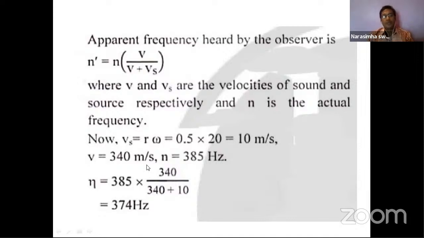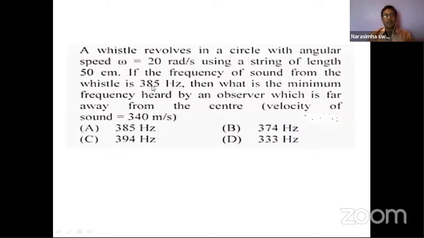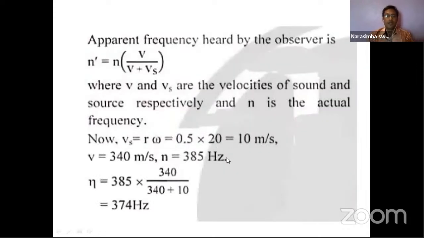So v is already given as 340 meters per second, and n is also given as 385. What is n? It is the whistle frequency, 385 hertz. The velocity of sound is given. So finally n dash is equal to 385 into 340 by 340 plus 10.